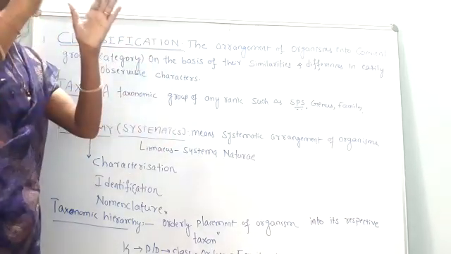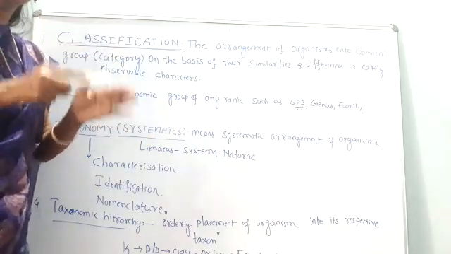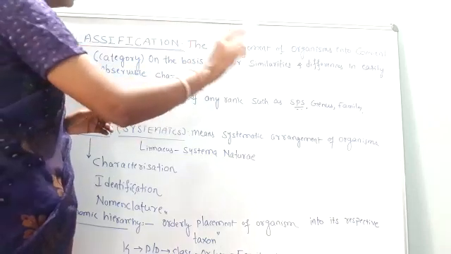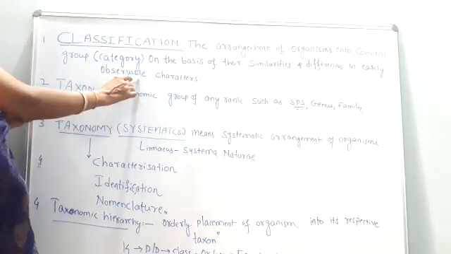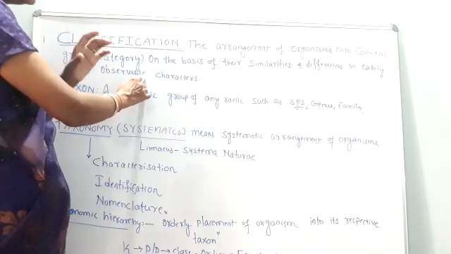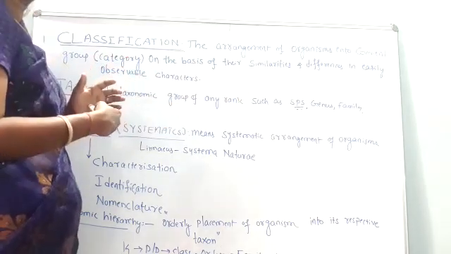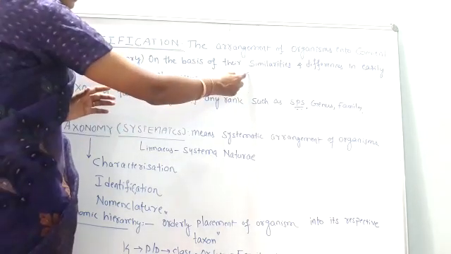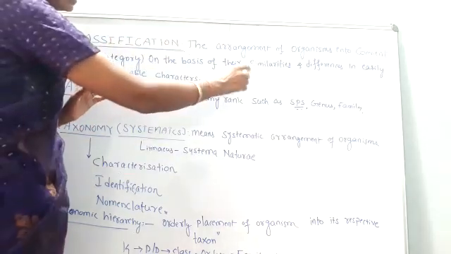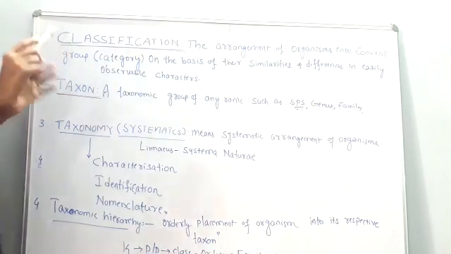Based on the external characters we can classify the organism. Those characters should be very easily observable, so that we can easily identify them. Based on similar and dissimilar characters, we group the organism into a convenient category, which is very easy for us.